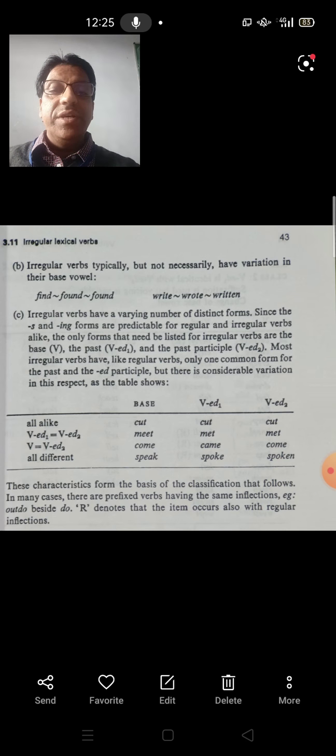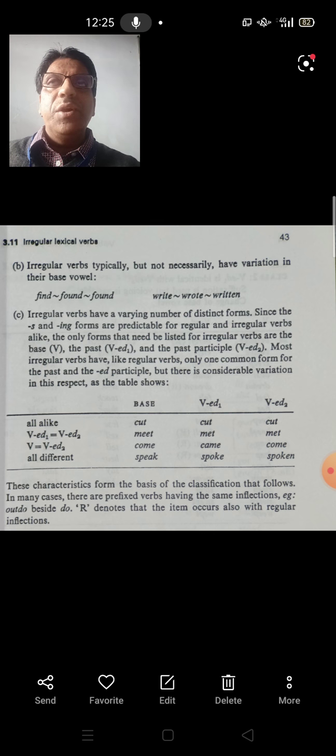The second feature is that there is a variation of the base vowel, though not necessarily. As we just saw in the two examples, find, found, and drink, drank, drunk. You can see on this page find, found, and write, wrote, written, or choose, chose, chosen.